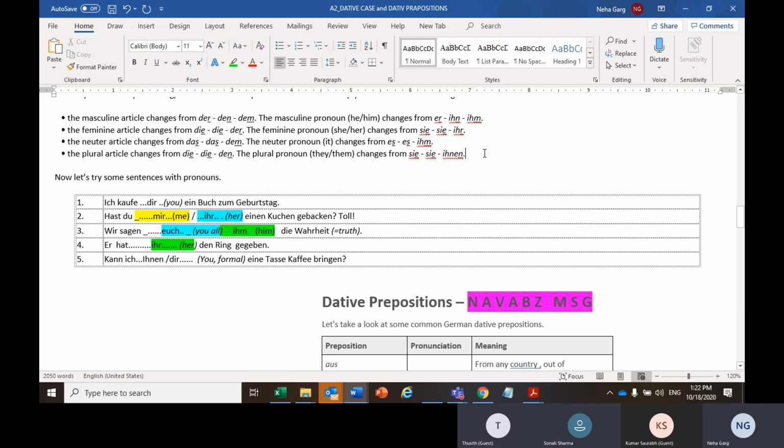Yes. Okay. So in the next class, next Saturday, we will revise accusative and dative prepositions also, so that in case any of you have any query or doubts previously, that will be clear. And then we'll start studying from A2 books also.